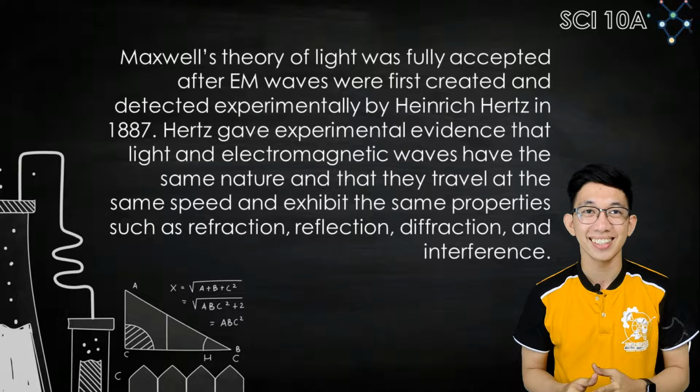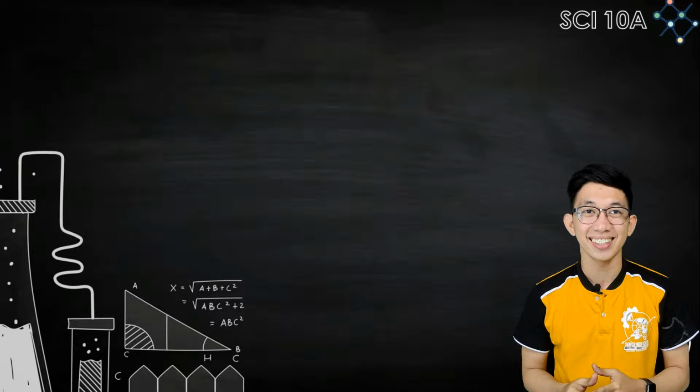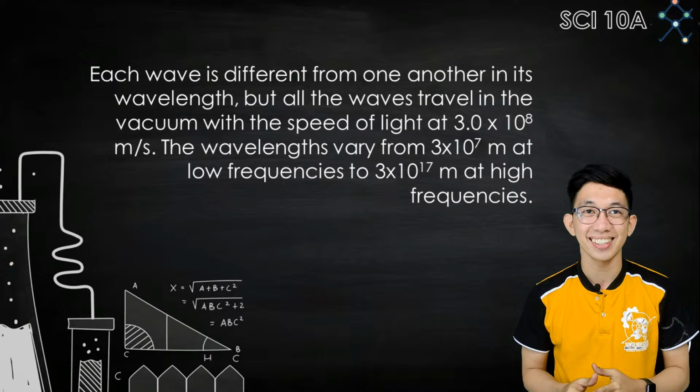Maxwell's theory of light was fully accepted after EM waves were first created and detected experimentally by Heinrich Hertz in 1887. Hertz gave experimental evidence that light and electromagnetic waves have the same nature and that they travel at the same speed and exhibit the same properties, such as refraction, reflection, diffraction, and interference. Each wave is different from one another in its wavelength, but all the waves travel in a vacuum with the speed of light at 3.0 times 10 raised to positive 8 meters per second.